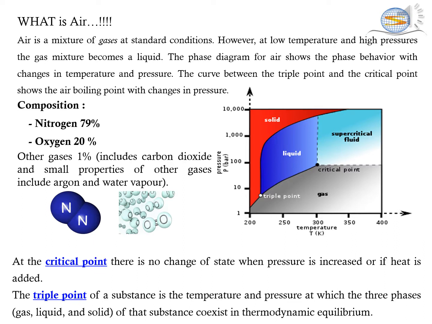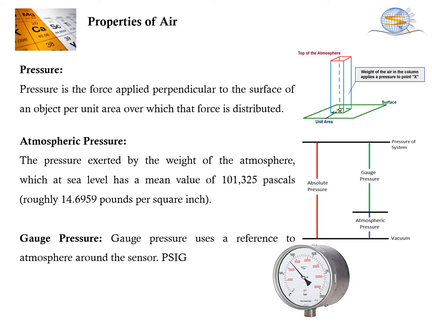Air is the composition of nitrogen, oxygen and other gases. So nitrogen is 79%, oxygen is 20% and other gases like argon, CO2 and water vapor are at 1%. Properties of air. Pressure.